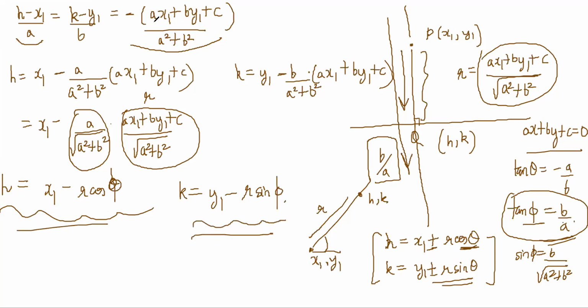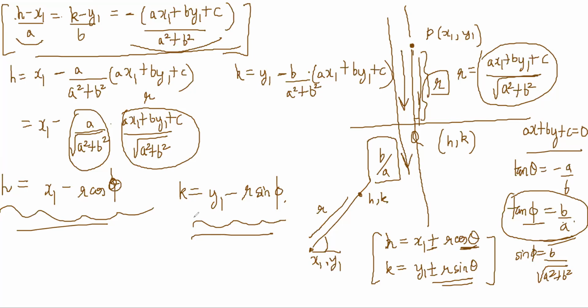Now it is looking the same, right? Now it is looking correct. You are going from x1, y1 a distance of r, and you're coming down, so there's a negative sign here. Makes sense. So it is better to remember this formula, okay? If you remember this result, then you never have to do much here. Otherwise, solving the equations can be sometimes hard, or not hard, but at least time consuming. If you remember this directly, then you immediately get h and k. Given x1, y1 and the line, you can immediately get it.